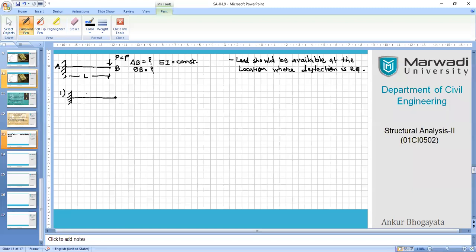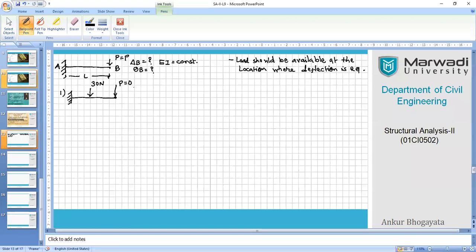But in case I have a force somewhere else, for example a force of 30 Newton, and I want slope and deflection at point B, but I don't have any associated force at point B, what should I do? I need to apply a point load having a value of 0. This is called a fictitious force, and that is why this method is known as the fictitious load method or virtual load method.